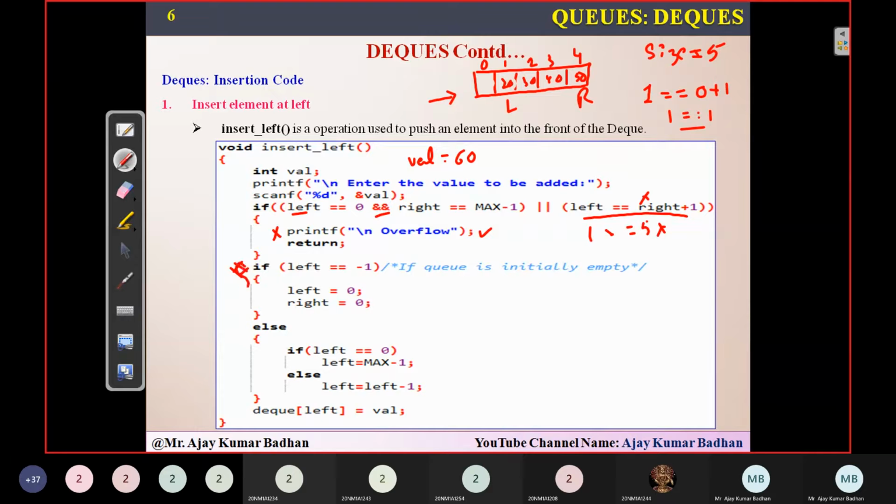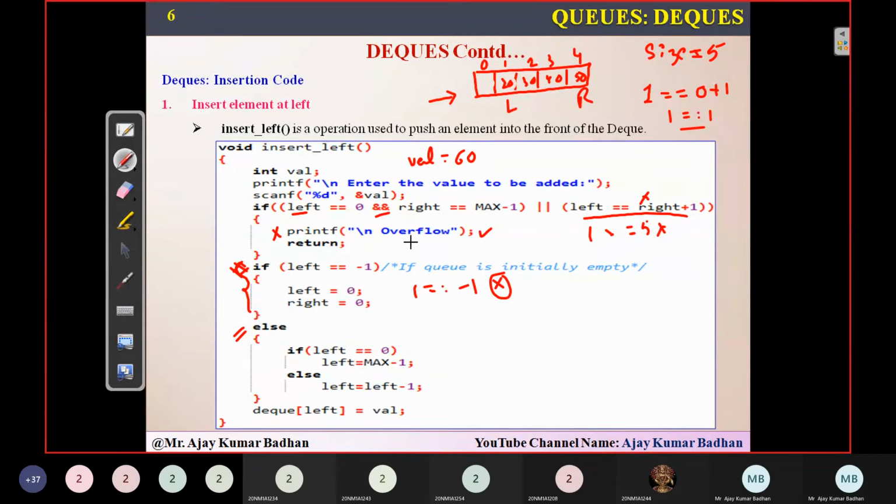In this particular if condition, I'm trying to find out whether there are elements present or not. If no elements are present, initially left and right should be pointing to the first index, but you know that there are already elements present, so definitely left will never be equal to -1. You can see left is pointing to 1. So if 1 is equal to -1, the condition fails. You'll be coming to the else part, and here you will find out if left is equal to 0.